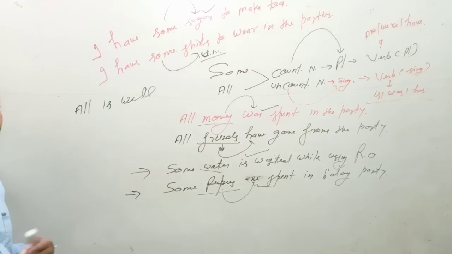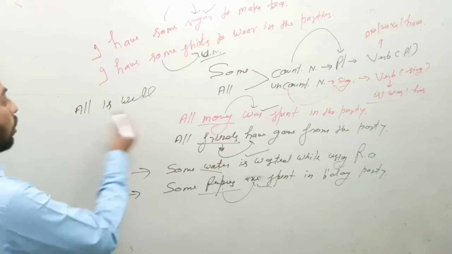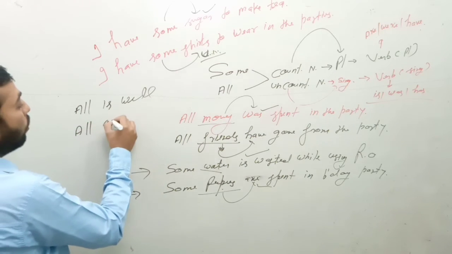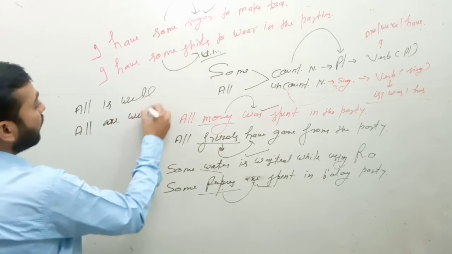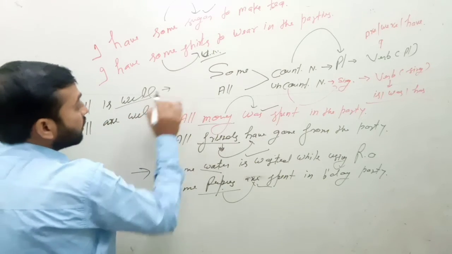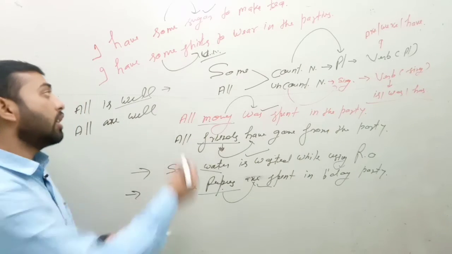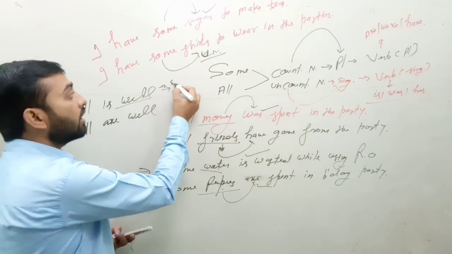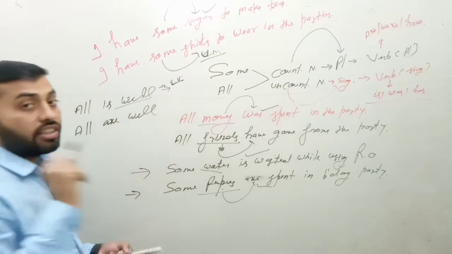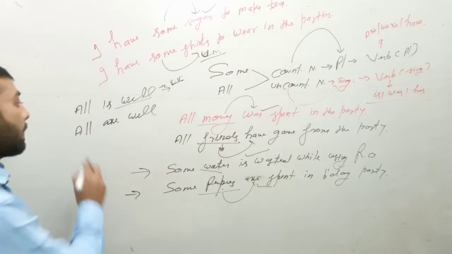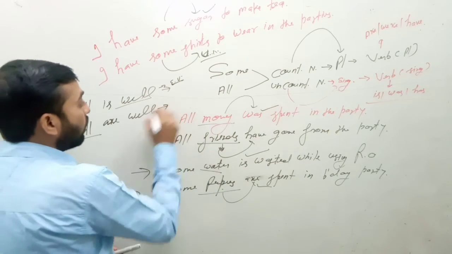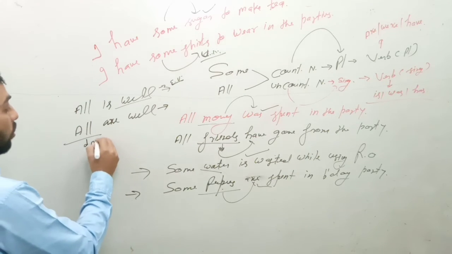All is well. I have made a video also on this topic: all is well and all are well. Here "well" describes uncountable things, maybe it could be like everything. It gives the sense of everything, and everything is also treated in singular sense. And "all are well" here is telling the plural sense.